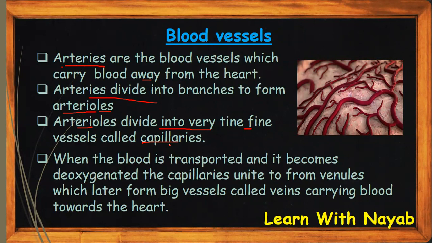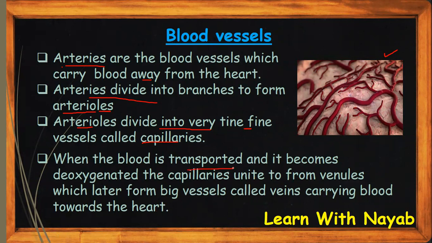As you can see in the picture, the capillaries are very small. They're one cell thick, so they can transfer the blood deep down into the tissues and cells.